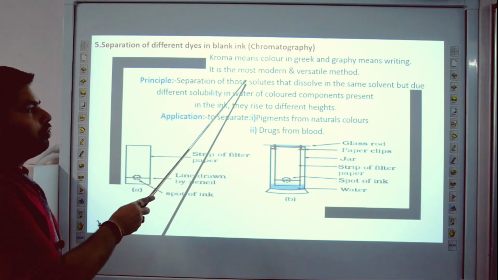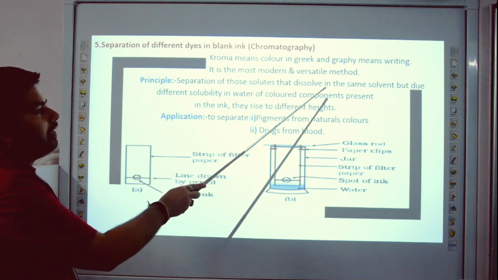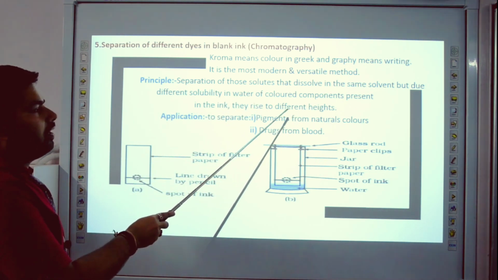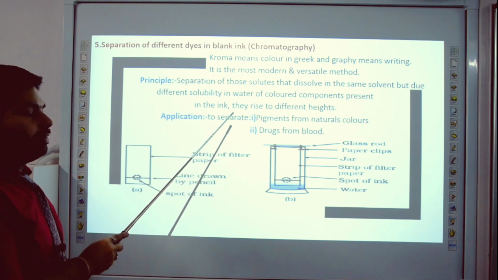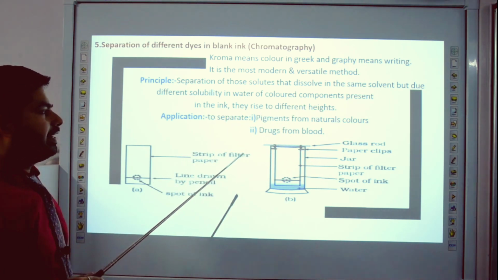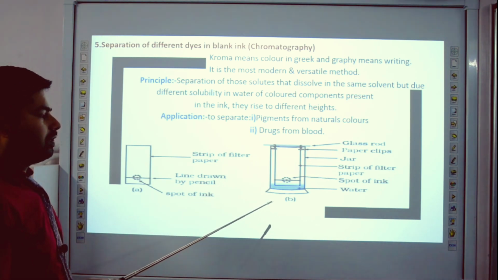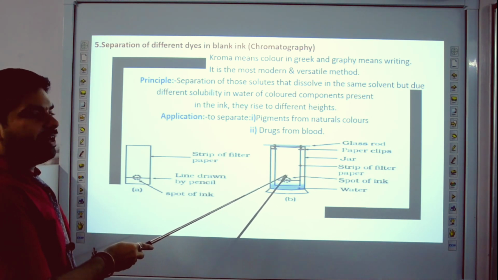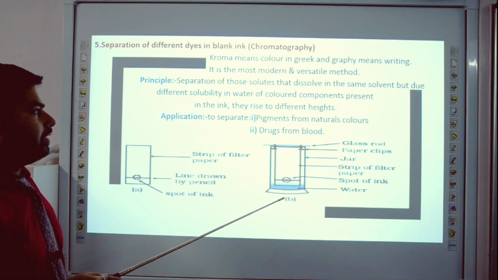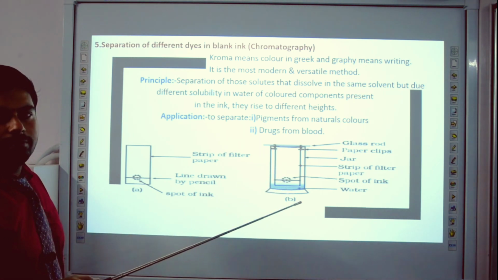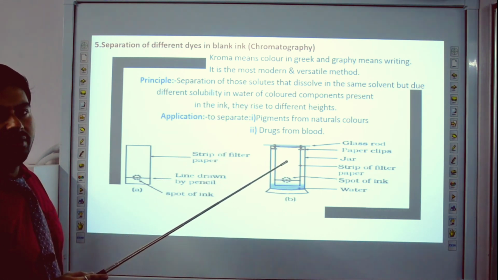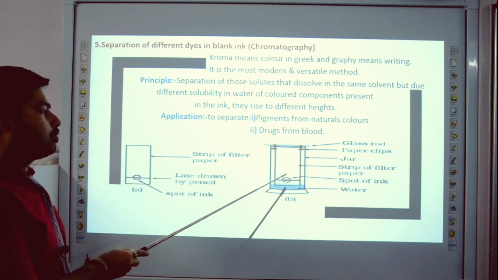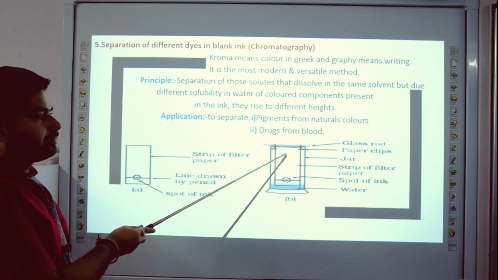Principle: separation of those solutes that dissolve in the same solvent but have different solubility in water. Due to the different solubility of the color components present in ink, they rise to different heights. In this process, water rises on filter paper along with the different colors of dyes, and we obtain the different colors on the filter paper. So this is the method of chromatography. The color more soluble in water goes to a higher height.